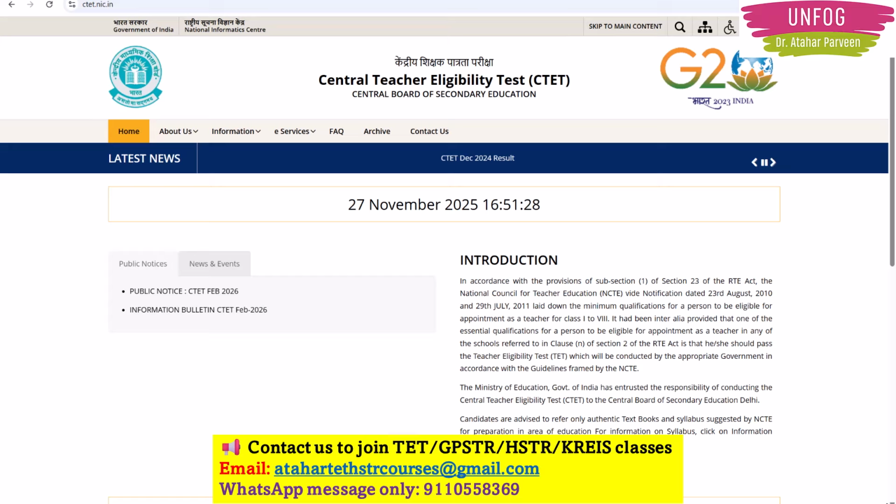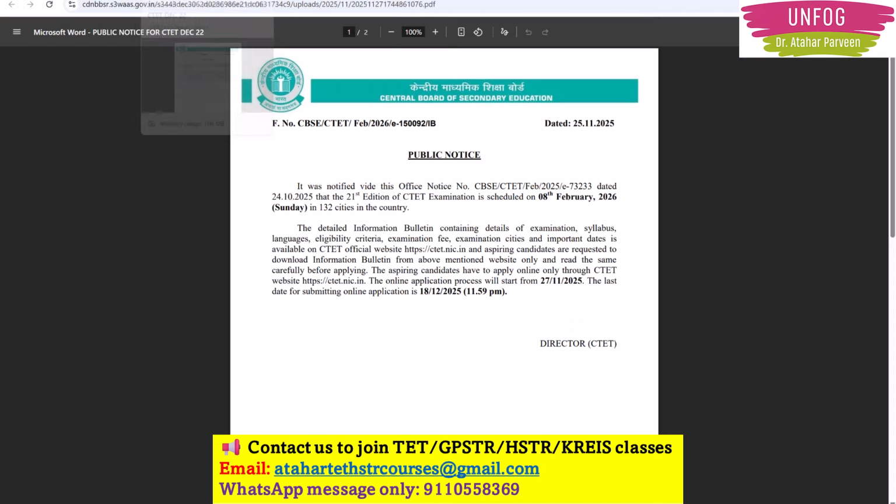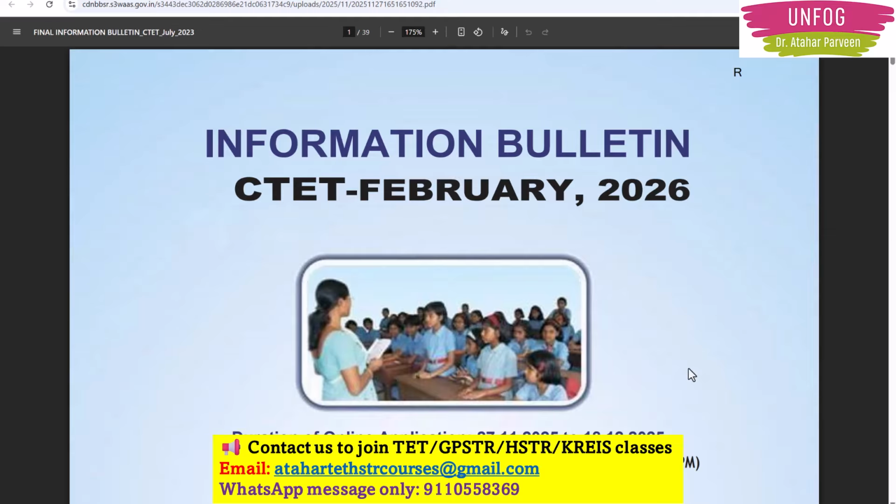Friends, there is good news because many aspirants were waiting for the CTET online applications to start, right? So they have posted this information bulletin on the CBSE website now. If you click it, you will get this information bulletin.